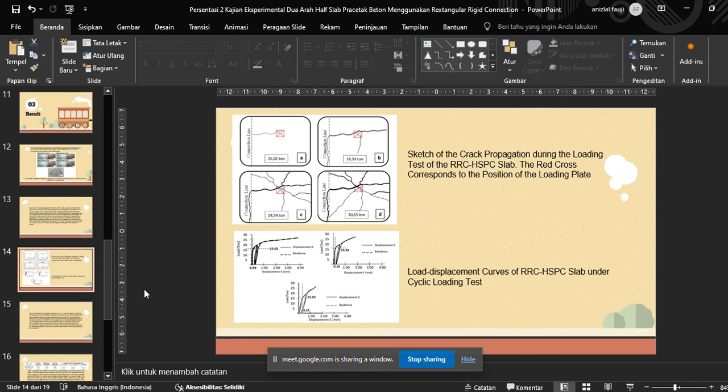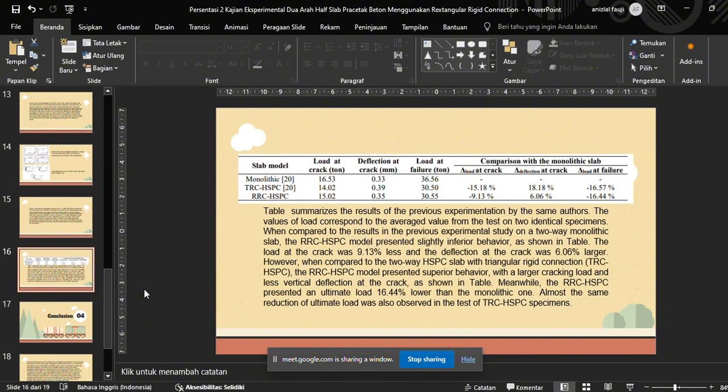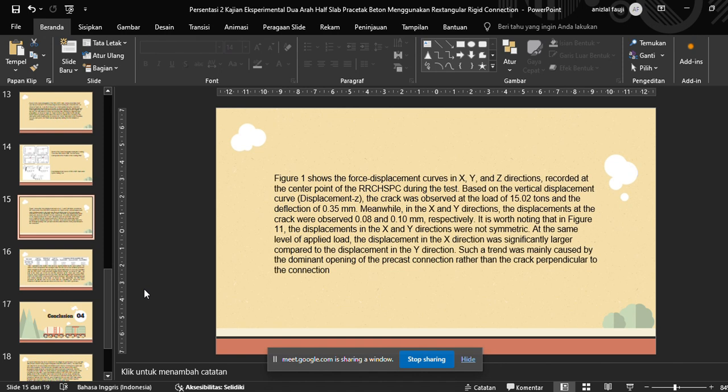In the first picture, beside is a sketch of the crack propagation during the loading test of the RRC HSPC slab. The red cross corresponds to the position of the loading plate. In the second picture, beside are the load displacement curves of the RRC HSPC slab under static loading test.